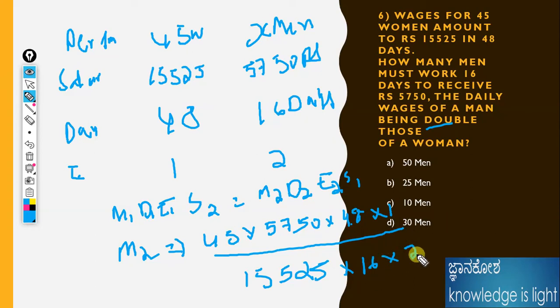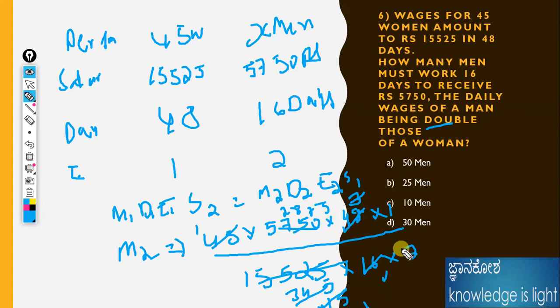Then 3, 115 the, 3 115 on the, then it should be 2875. After calculating this we will get 25. After cutting by 115 divided by this one, we get 25. The answer is 25 men are required to complete the work.